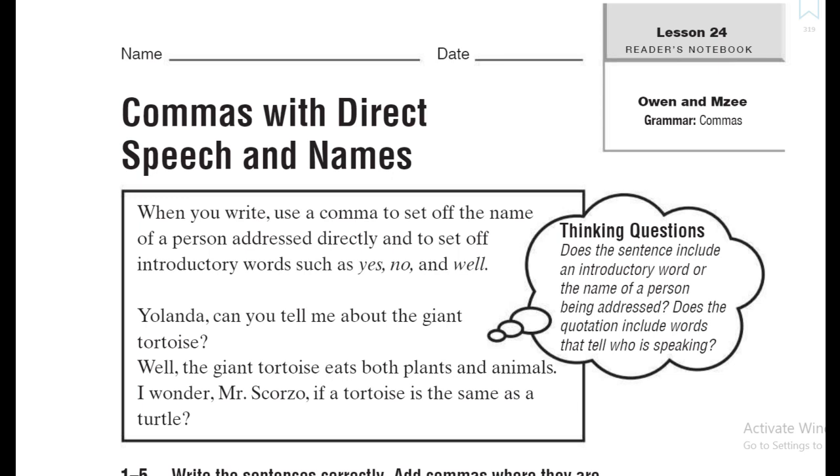So to sum up, in this part we are talking about the way that we are supposed to put a comma when we are talking to somebody. When you are talking to somebody and you are saying his name, you should put a comma after his name so that the person who reads the sentence gets to know that you are talking to somebody. And the second thing that we have said here is that when you start a sentence with the words yes, no, and well, you are supposed to put a comma after them. Now let's move to a second part.